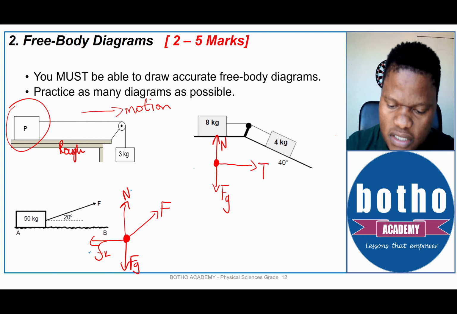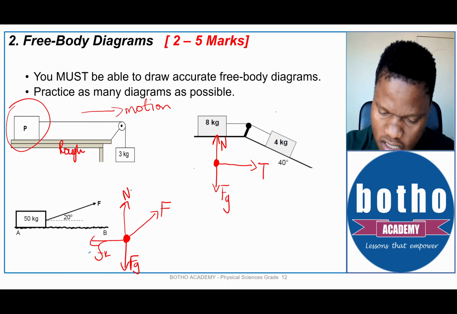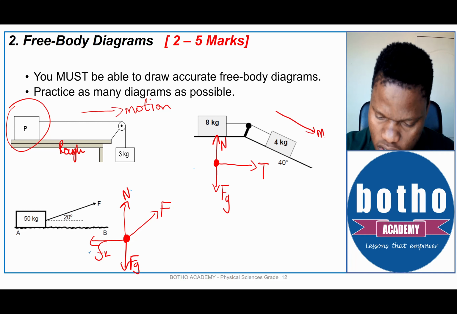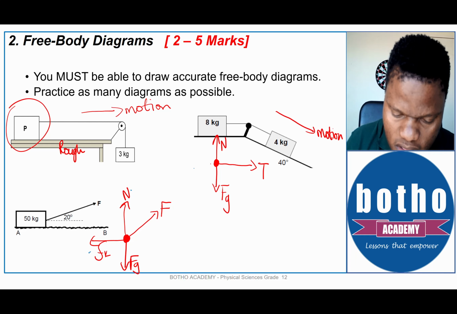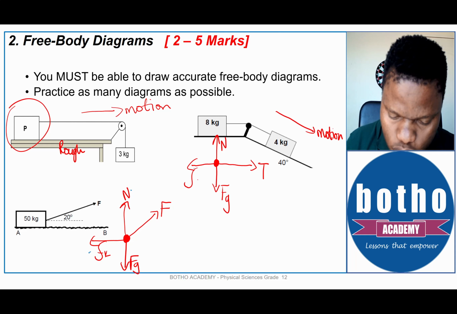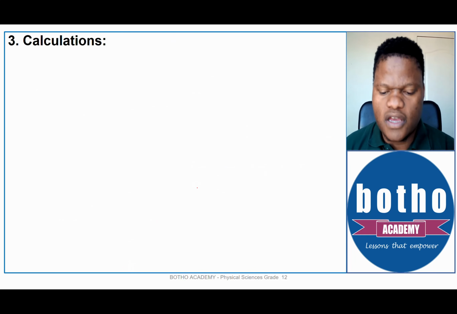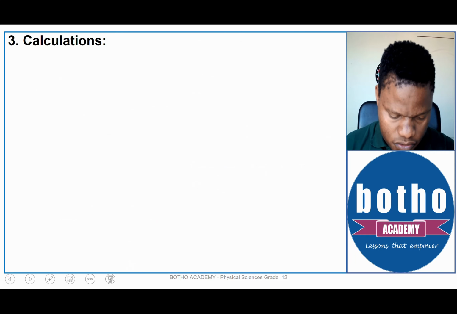Here I'm making an assumption that the direction of motion is down the slope. If the direction of motion is down the slope, then the frictional force will be to the left if the object is moving.